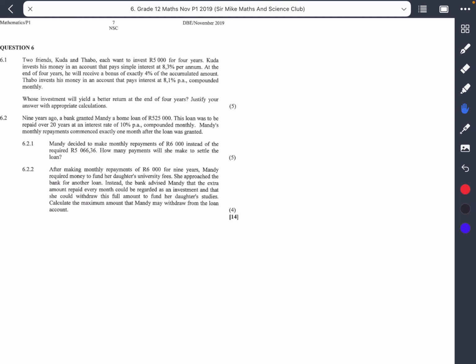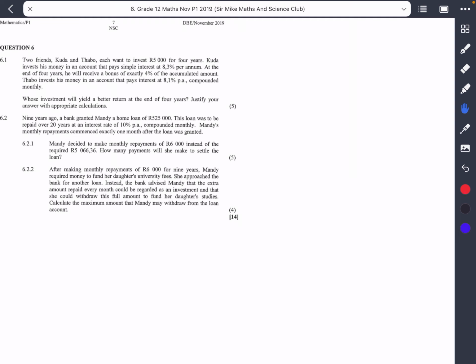At the end of 4 years, he will receive a bonus of exactly 4% of the accumulated amount. Tabo invests his money in an account that pays interest at 8.1% per annum, compounded monthly. Whose investment will yield a better return at the end of 4 years? Justify your answer with appropriate calculations.